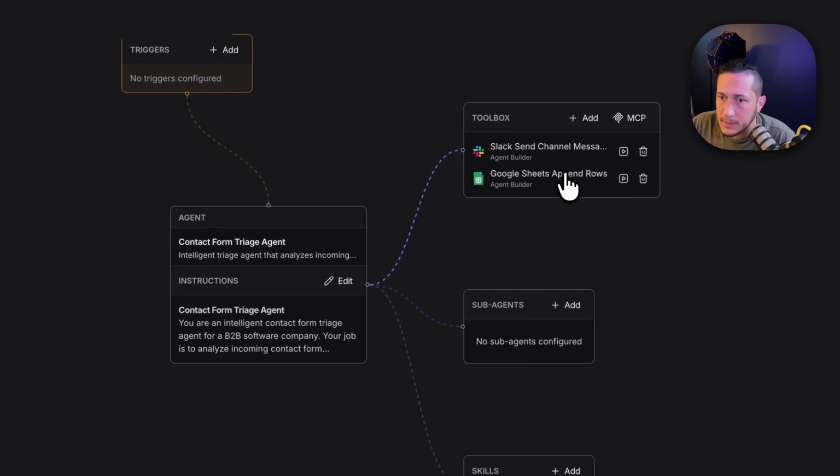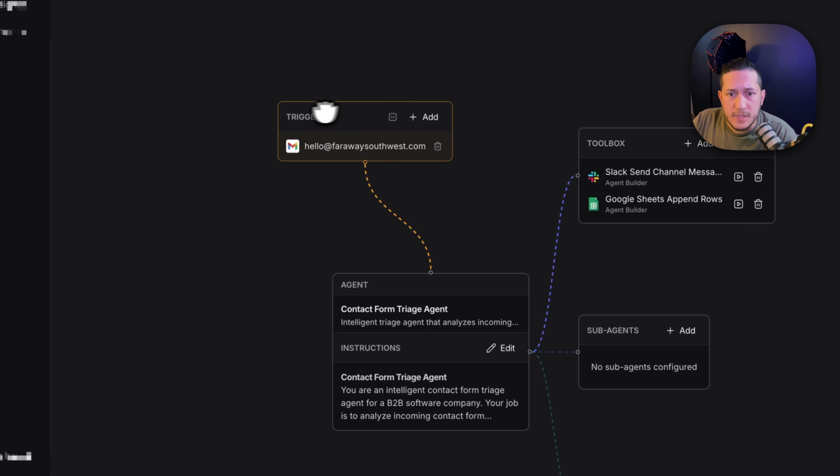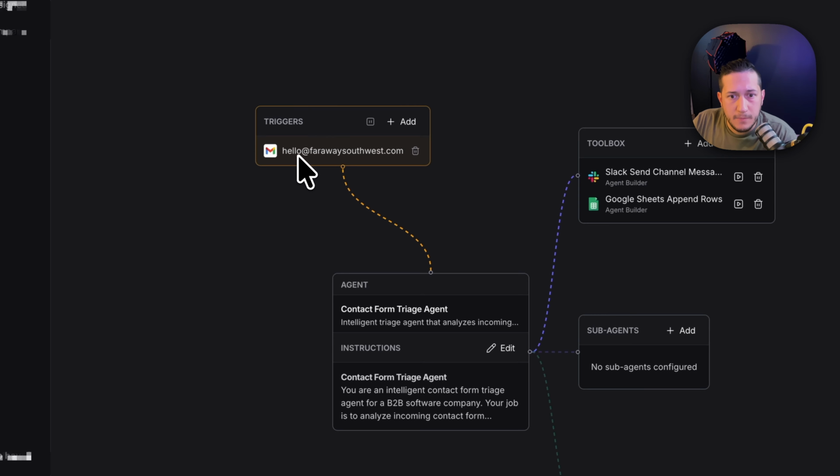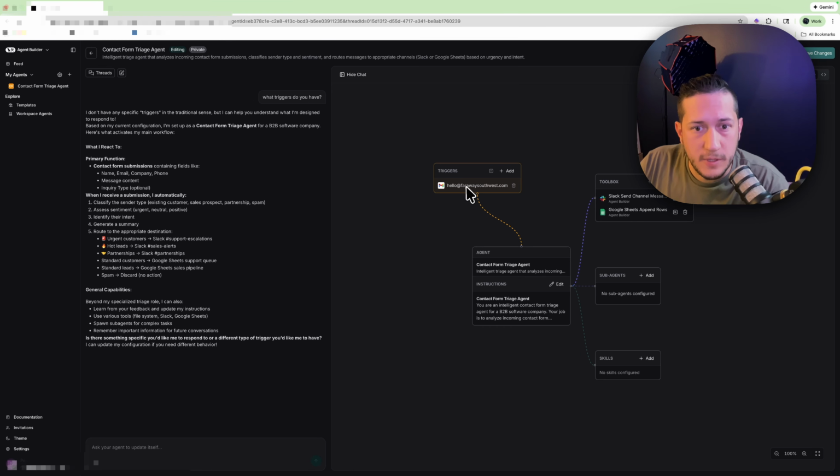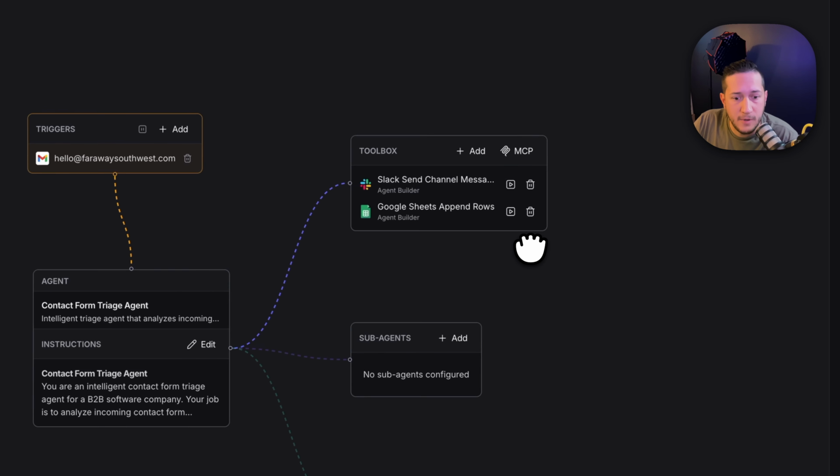I don't know what's going on here. There's not really much I can click on. All right, so first things first, looks like one of the few triggers available. This is a new tool, so I'm not expecting them to have everything available, but we were able to connect a Gmail account. So when we send an email to that account, we should be able to trigger the agent. So let's see how that works.